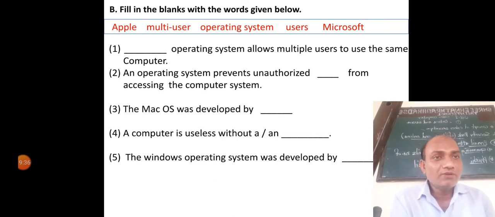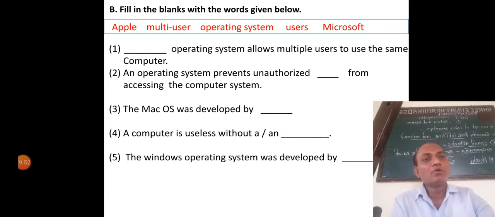Now the next question is, fill in the blanks with the words given below. The options are given below in red. The first one: blank operating system allows multiple users to use the same computer. Which operating system? A multi-user operating system allows multiple users to use the same computer.